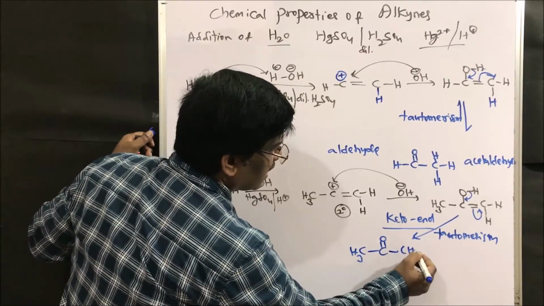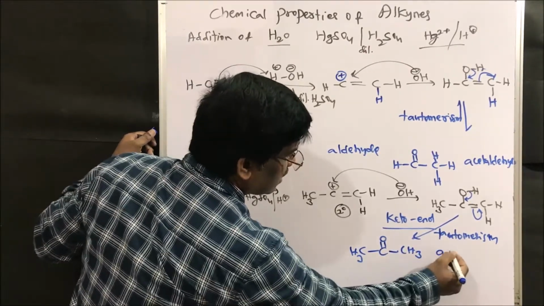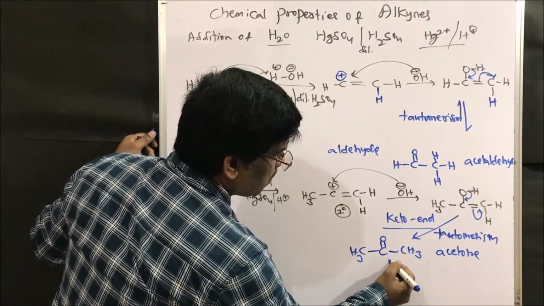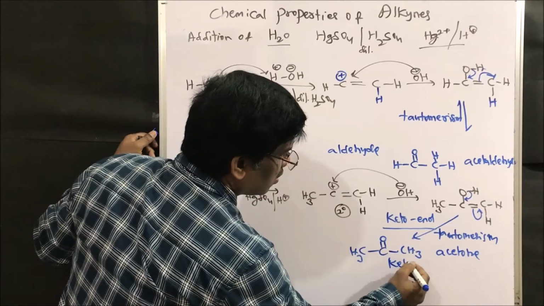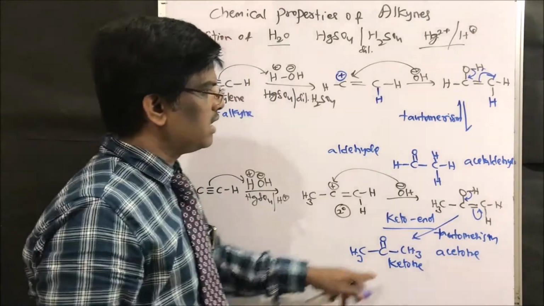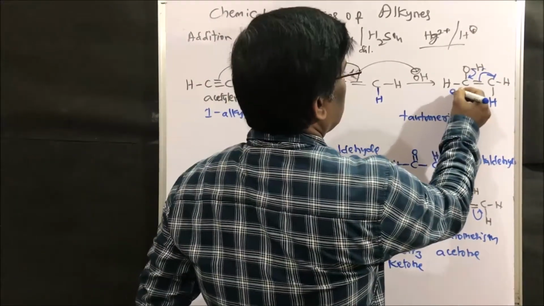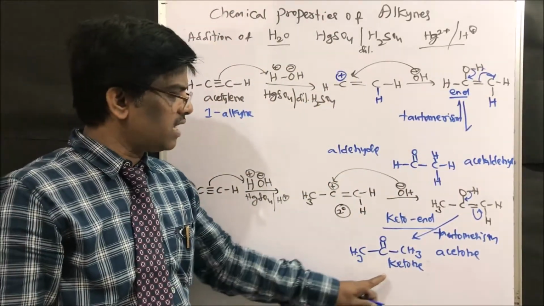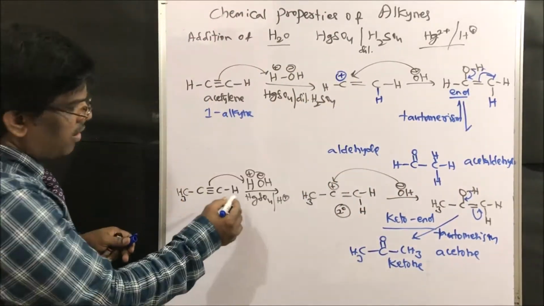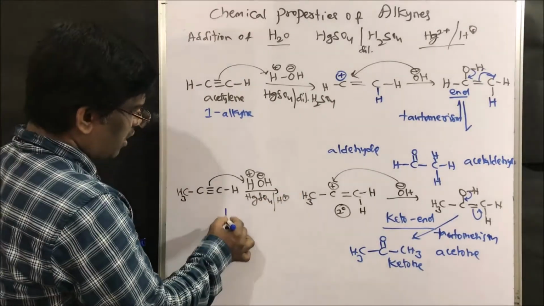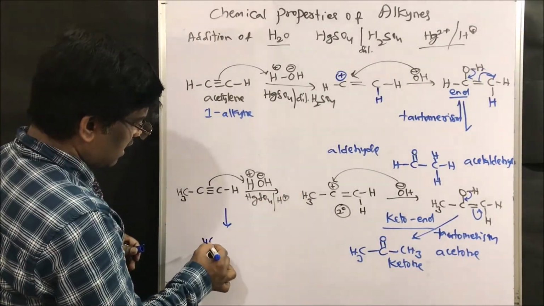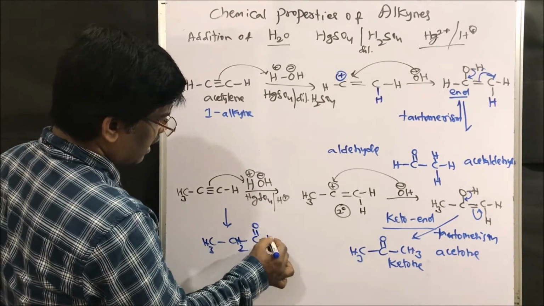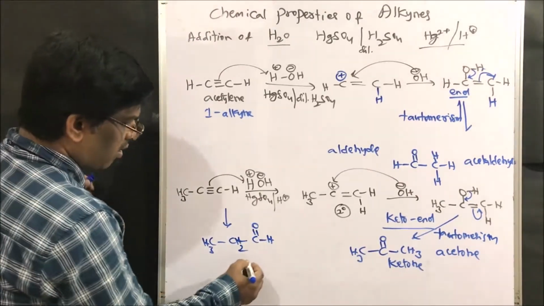Here CH3. This is acetone, which is nothing but a ketone. So this is an enol. Keto-enol tautomerism gives ketones. This is very, very important, friends. It is not going to give this CH3, C, CH2, double bond H. This is propionaldehyde.